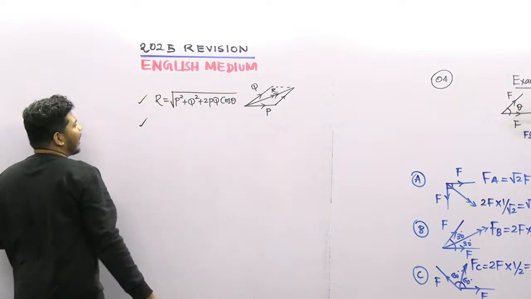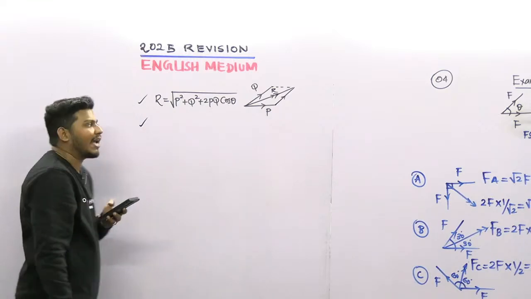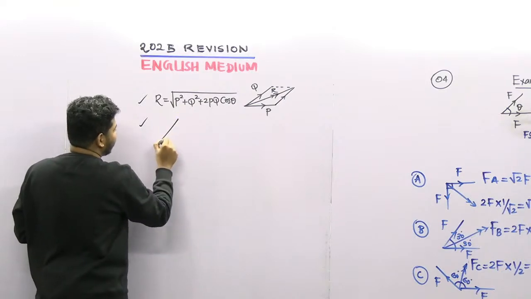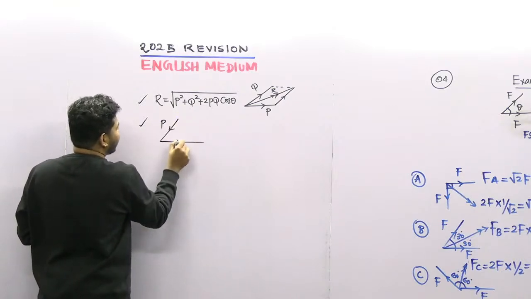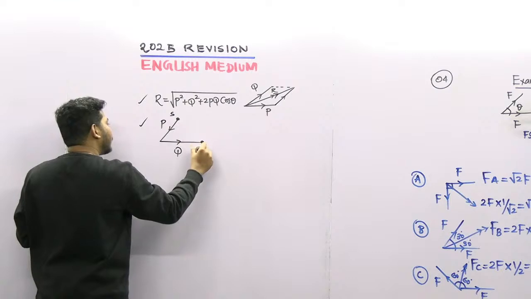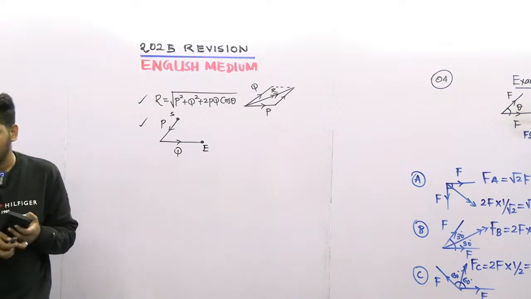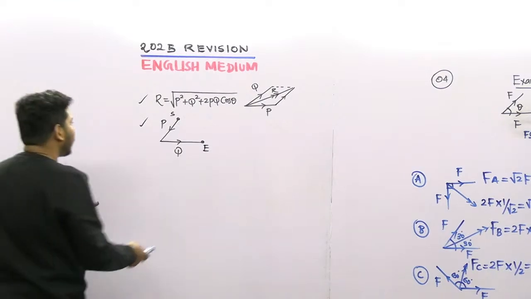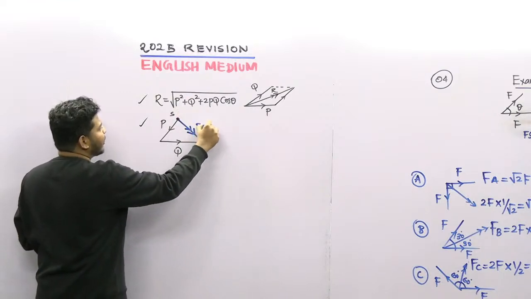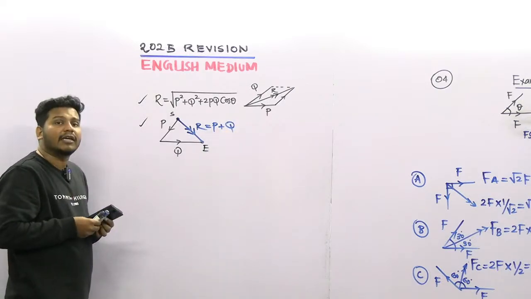The second one is the triangle, the triangular law of forces. For the triangular law of forces, I can say like this: if this is P and this is Q, from the starting to the ending point you should draw, so if this is starting and this is ending, we can connect both like this. So this is the resultant here, R is equal to P plus Q. So this is the triangular law, and the other law is the polygon law, right?